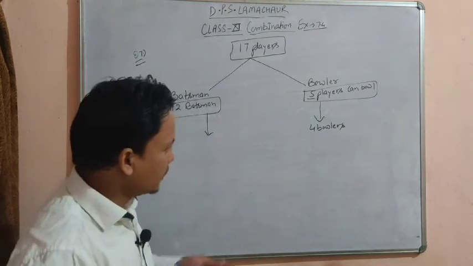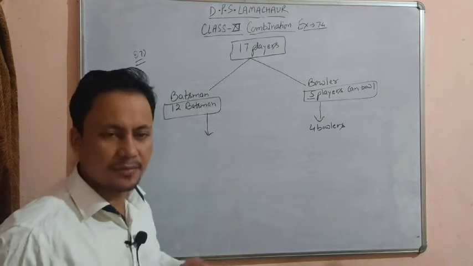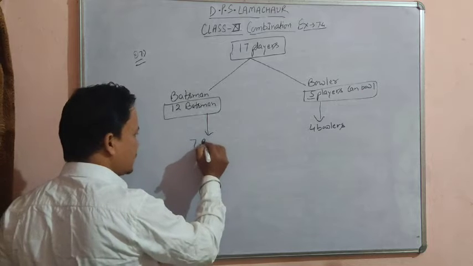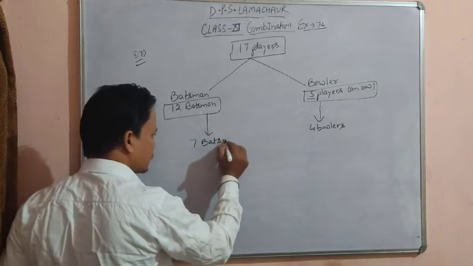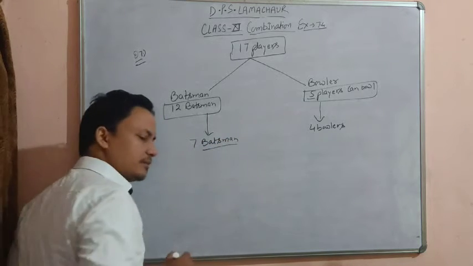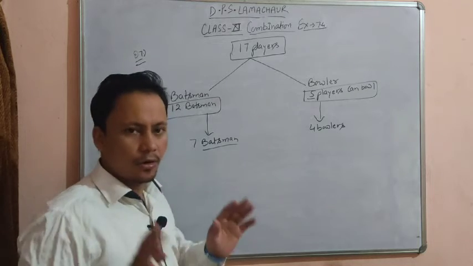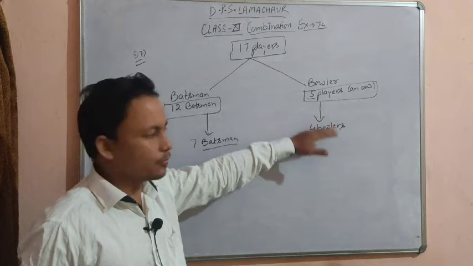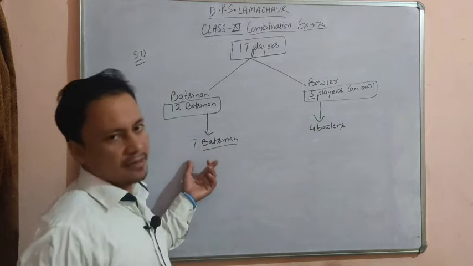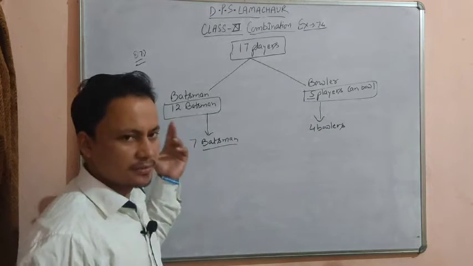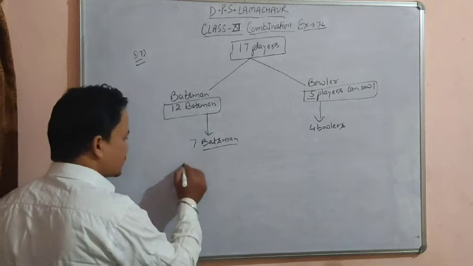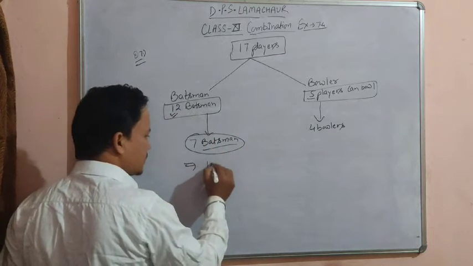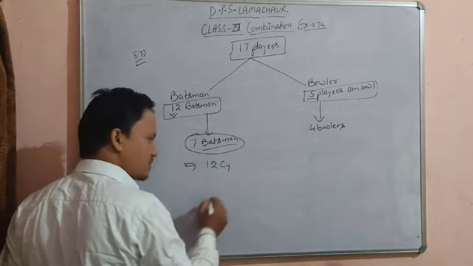चार तो बॉलर हो गए ना, तो 4 जब बॉलर हो गए तो 11 में से बाकी बचे हुए बैट्समैन कितने होंगे? 7 will be batsmen, because a cricket team contains only 11 players. If you are choosing exactly 4 bowlers, then you have to select 7 batsmen from the given 12 batsmen. So what are the number of combinations? We have to select 7 batsmen out of the given 12. So these are 12C7 selections.